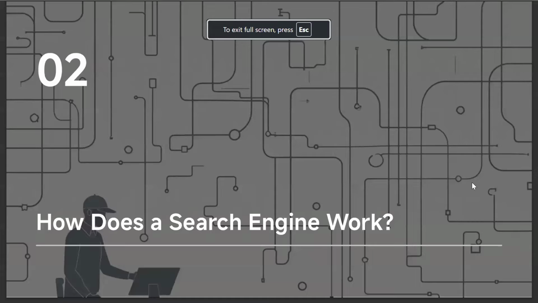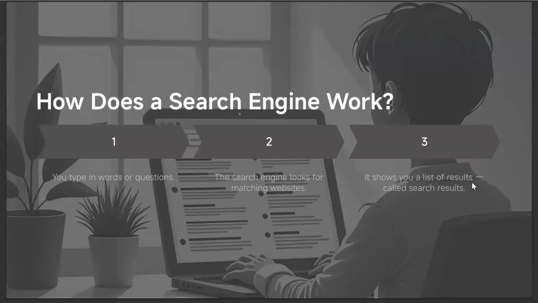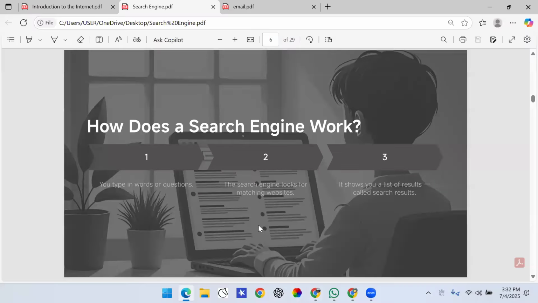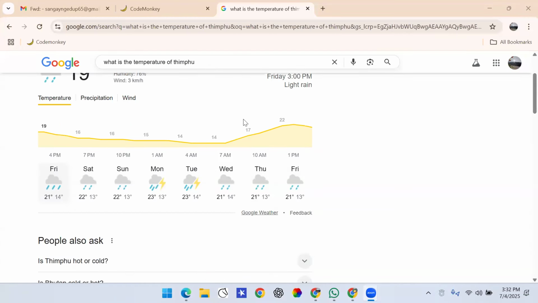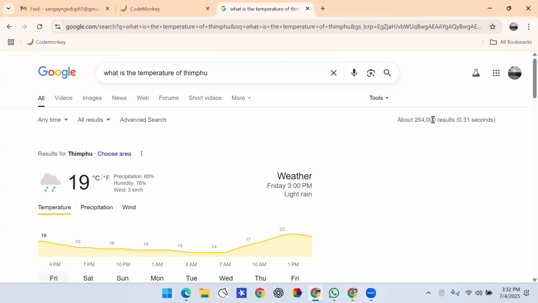Now, how does a search engine work? First, we go to the search engine and type in the words or questions, or the information that we want to look for. Then it will show you a list of results called search results. For example, you can see over here, what is the temperature of Thimphu. These are the results. About 254,000 results are being shown.